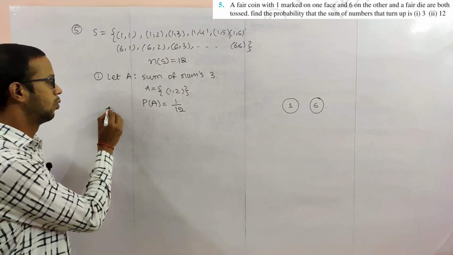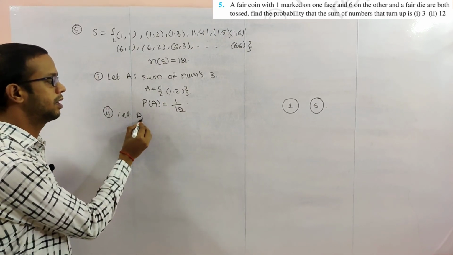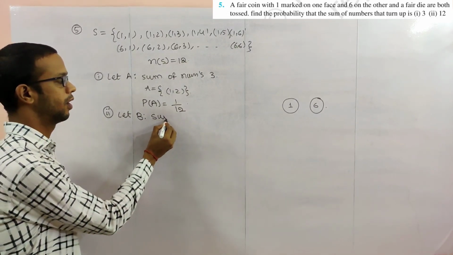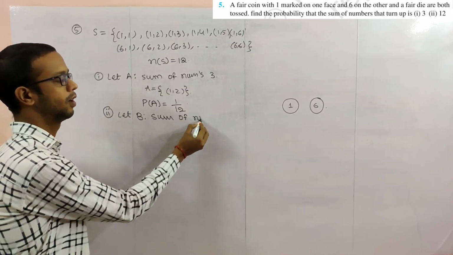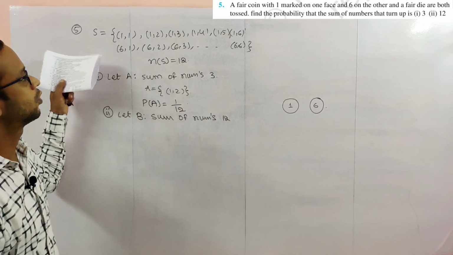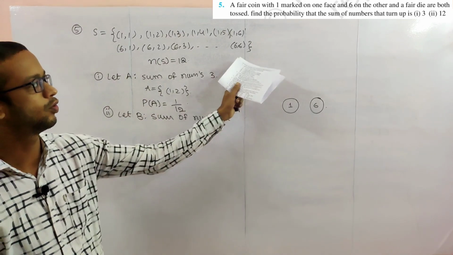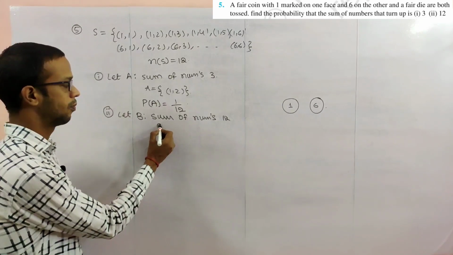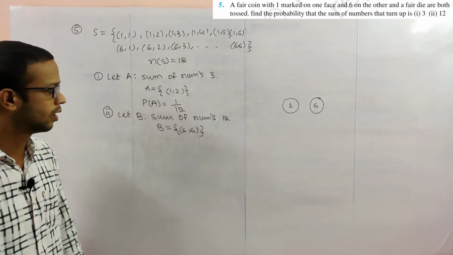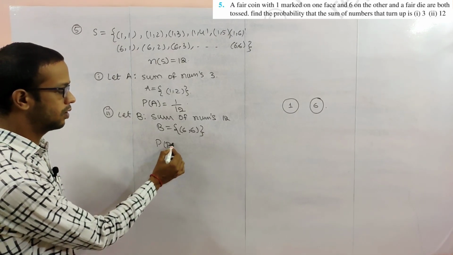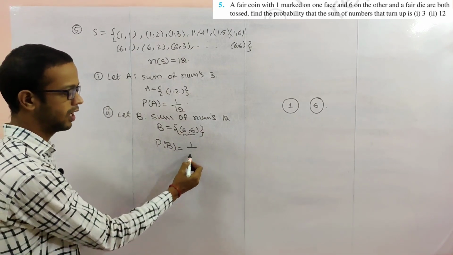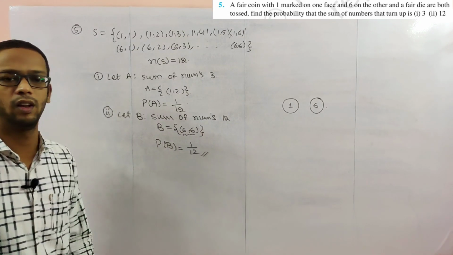Next, number 2: let B be the event that the sum is 12. Where will you get a sum of the numbers 12 in this one? The sum of two numbers is 12 only for (6,6). So B consists of the element (6,6). The probability of B is favorable, only one outcome, divided by the total number of outcomes, 12.